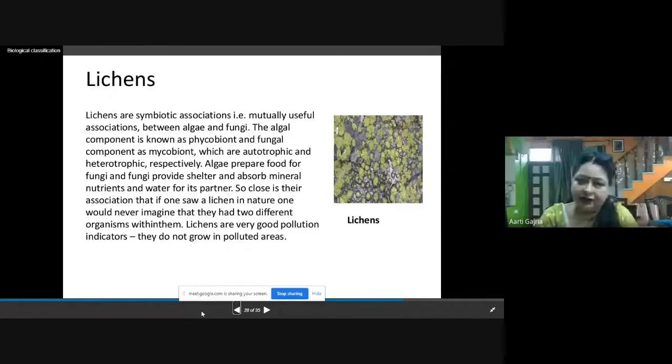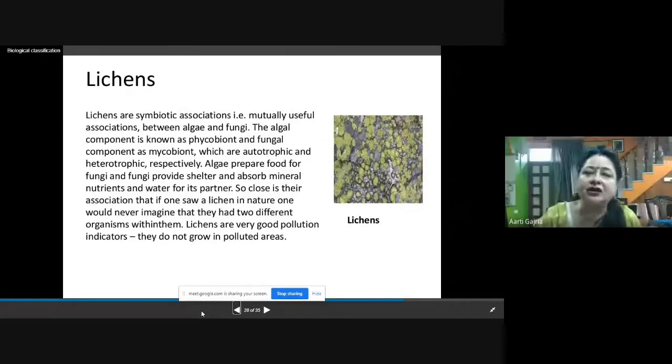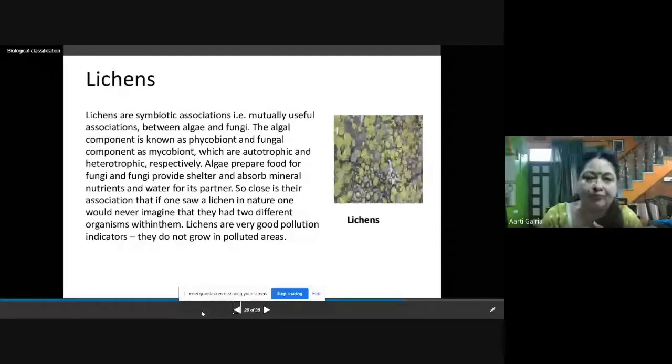Phycobiont is the algal component and the fungal component is called mycobiont. This is very important, 1 mark questions. The algal component of lichen is called phycobiont and the fungal component of lichen is called mycobiont. The algal component is autotrophic and the fungal component, mycobiont, is heterotrophic.